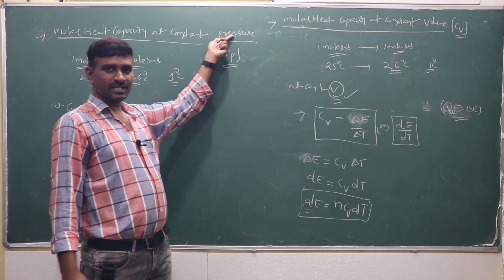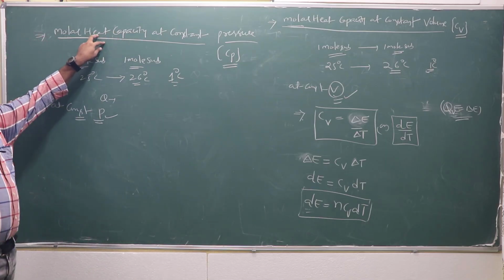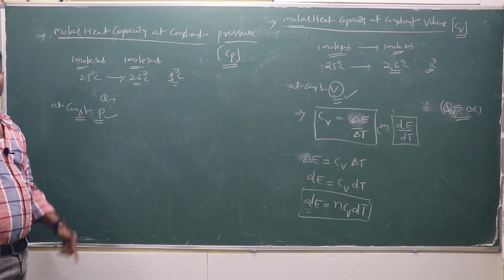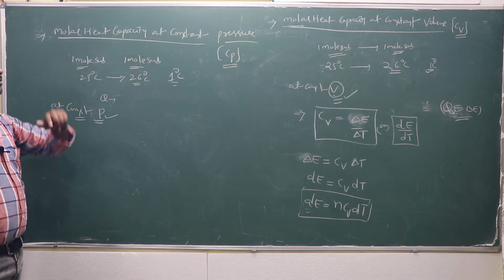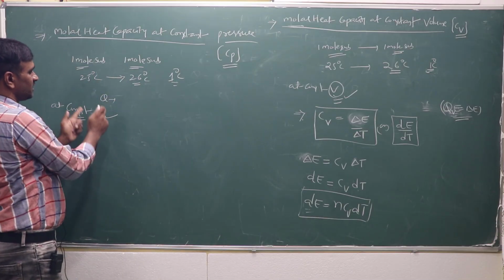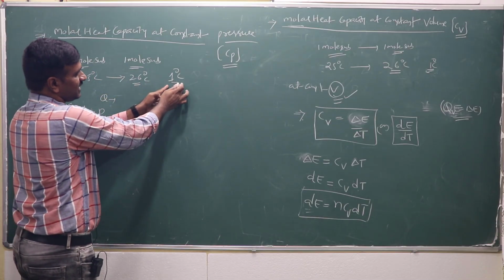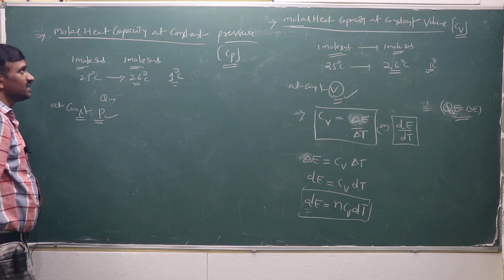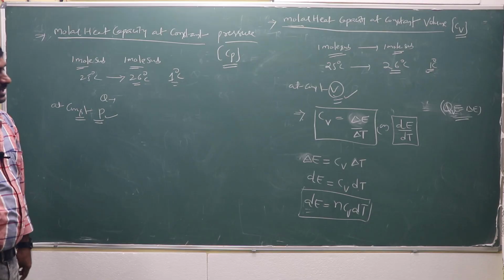When pressure is constant, the amount of heat required to raise the temperature of 1 mole of substance by 1 degree centigrade is called the molar heat capacity at constant pressure.